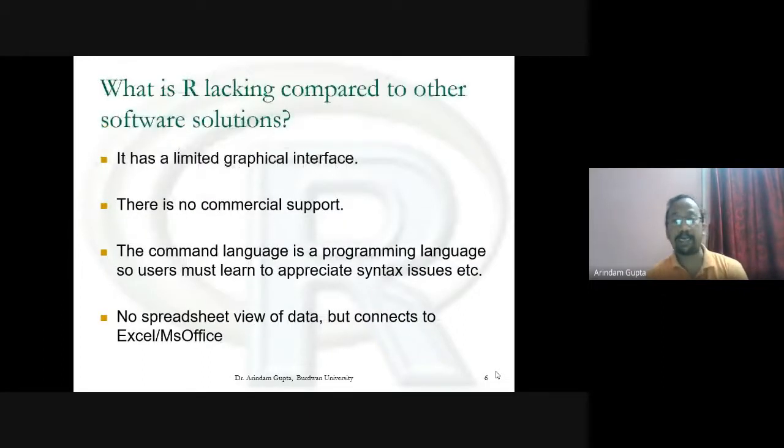What is R lacking compared to other software solutions? It has a limited graphical interface. There is no commercial support. The command language is a programming language, so users must learn to appreciate syntax issues. No spreadsheet view of data, but it connects to Excel or MS Office.